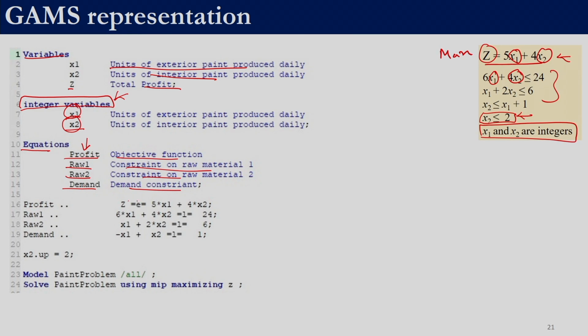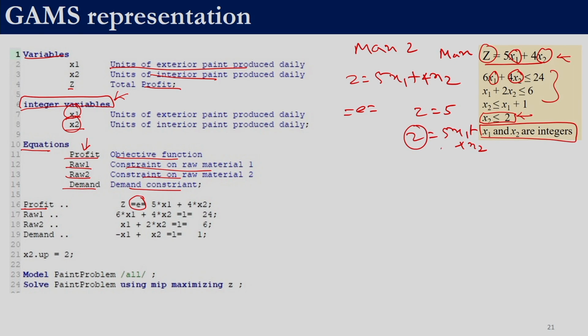Over here we specify the constraint. So profit dot dot, and then we say z is equal to, written as E, because you can consider it an equality constraint: 5x1 plus 4x2 is an equality constraint, and then we say maximize z. Remember, =E= specifies a constraint, whereas if we just say z is equal to 5, that means we are assigning a value of 5 to z, or if we say z is equal to 5x1 plus 4x2, that would merely indicate that we are assigning the value of 5x1 plus 4x2 to z. If it is a constraint, we need to give it in the form of =E=, and then we specify the other two constraints.